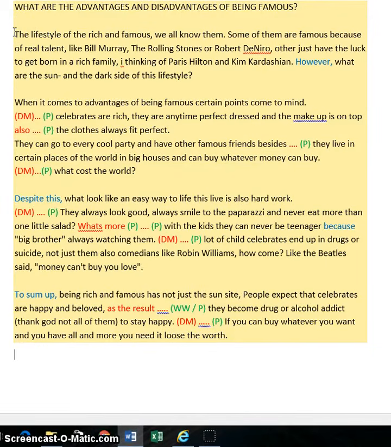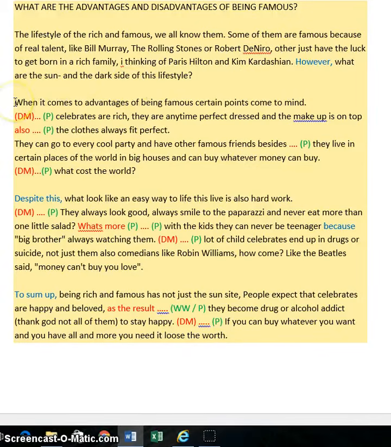The lifestyle of the rich and famous, we all know them. Some of them are famous because of real talent, like Bill Murray, the Rolling Stones, or Robert De Niro. Others just have the luck to get born in a rich family. I'm thinking of Paris Hilton and Kim Kardashian. However, what are the sun and the dark side of this lifestyle? So you've given us your opinion, you've given us a reason, finally some examples, and you're asking a question now, however, which is the correct discourse marker you've used. And so you are questioning what it takes to be in the shoes of those people. So that's a good discourse marker.